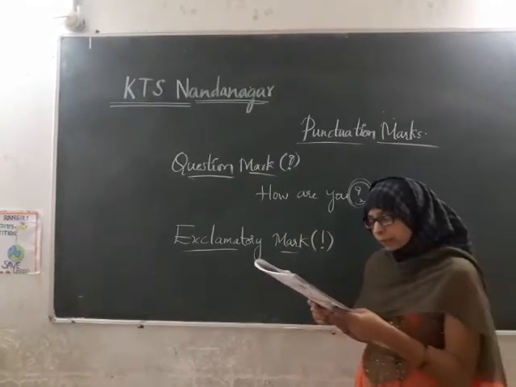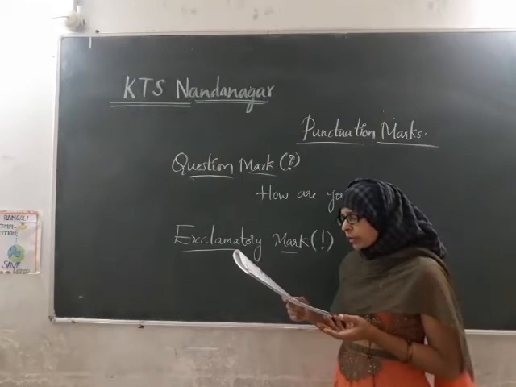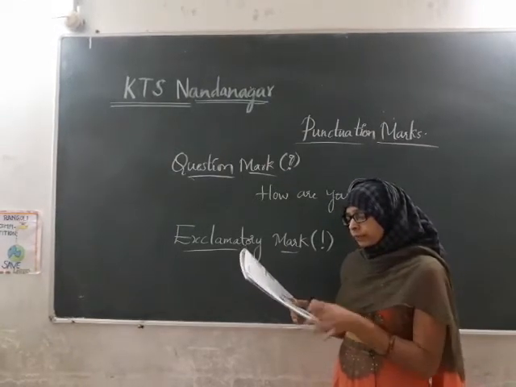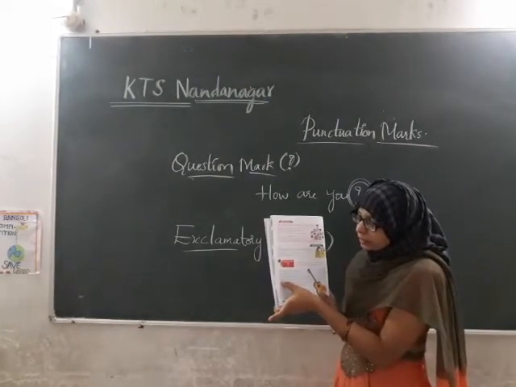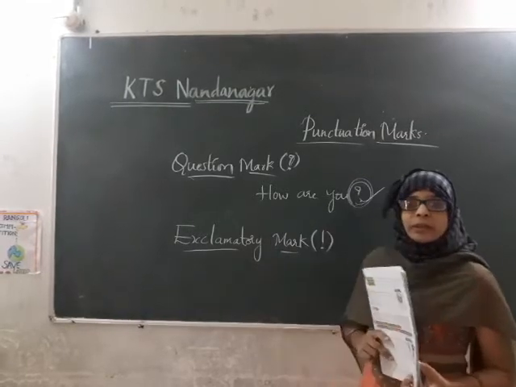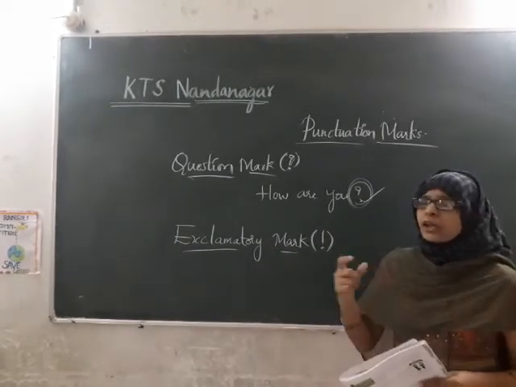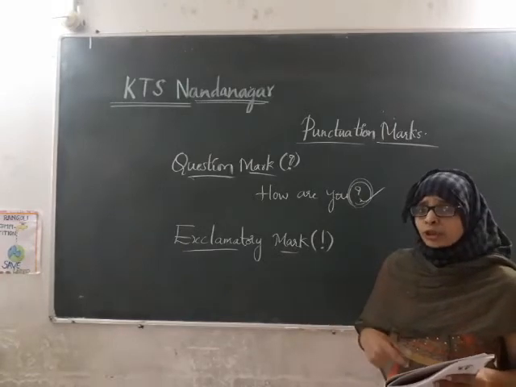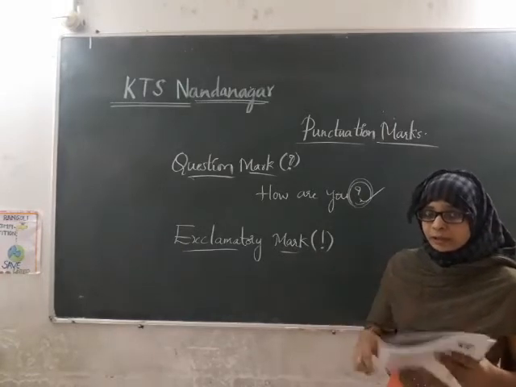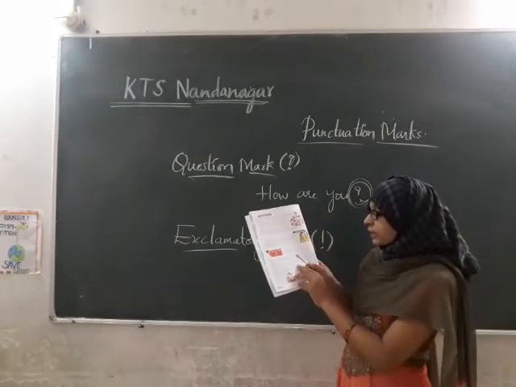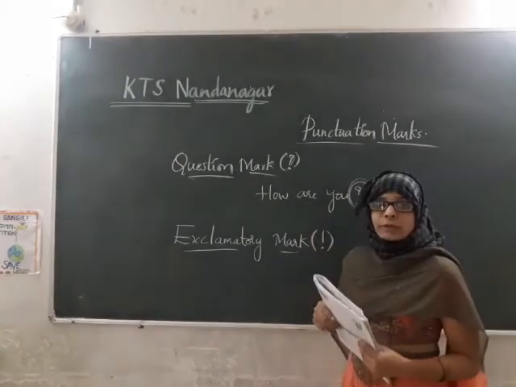Look at this example here. I wonder how many people will come to the party. Okay, look at this sentence. You are beginning with I wonder. It means you are trying to guess how many people will be there at the party. You are not asking a question to any other person here. So in such circumstances, no need of using a question mark.